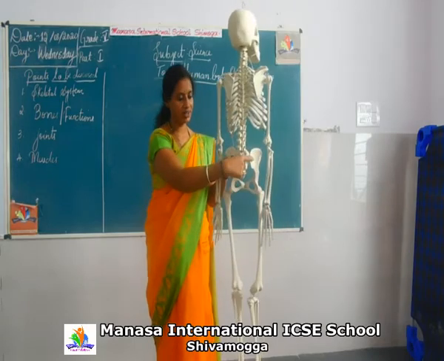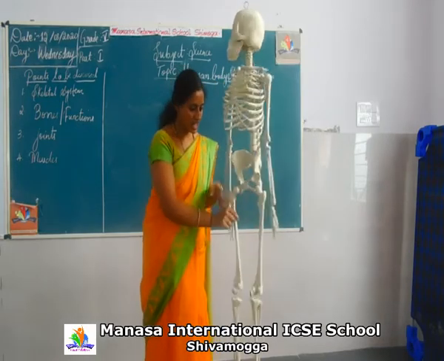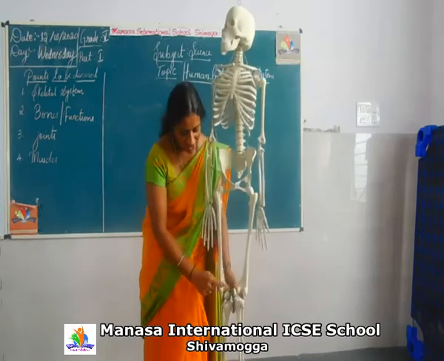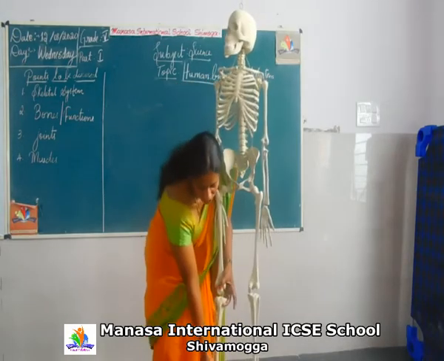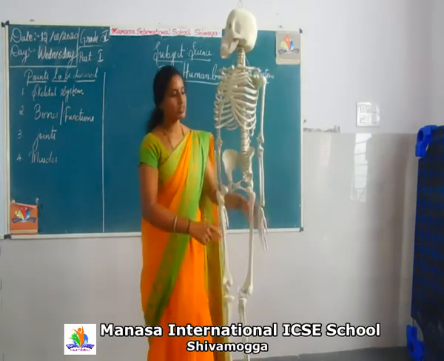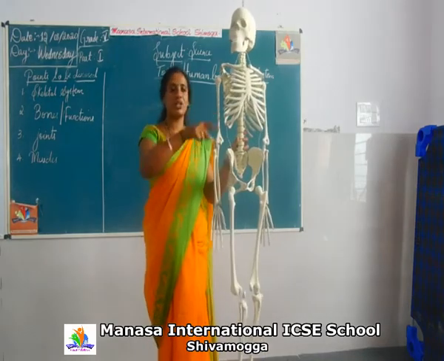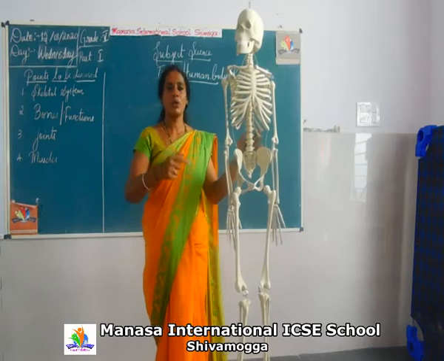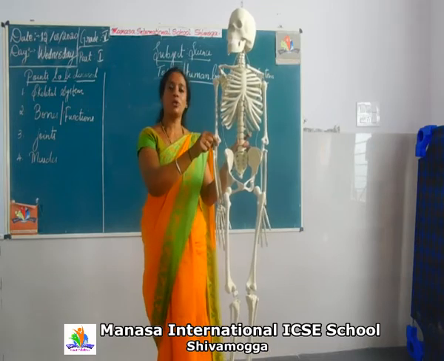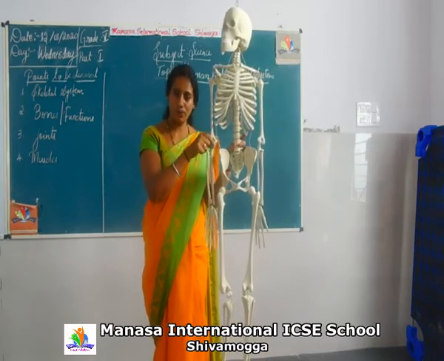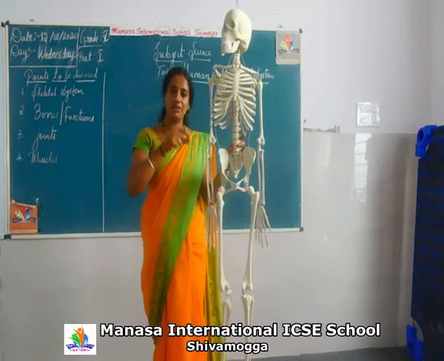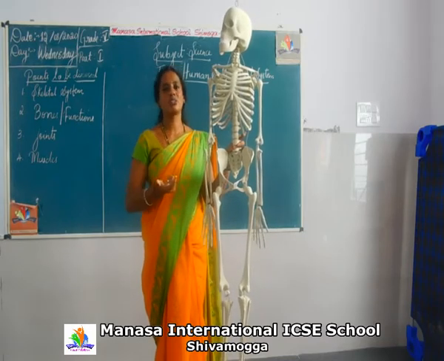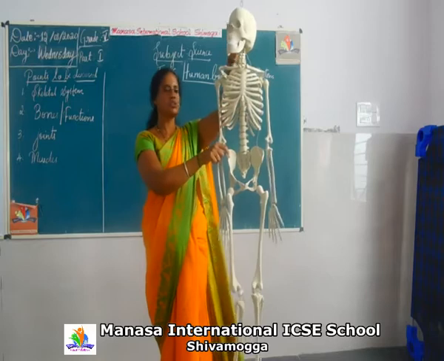Then next we have the legs, the knee and the fingers. This is a basic classification of different parts of the skeletal system. When you go to higher classes, for every small bone or joint we have a scientific term and we will be discussing it in detail. So this is a basic structure.